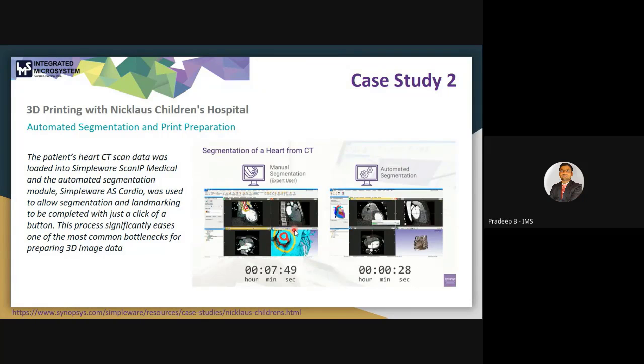So the landmarking will be for the ventricle, aorta, and for the different regions. This will be automatically generated. The landmarks will be automatically placed. Okay, so within just a few clicks of the buttons, your model will be ready. So here they save a lot of time during the surgical planning.